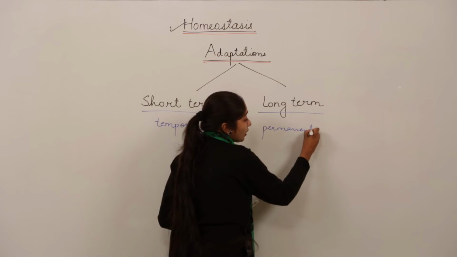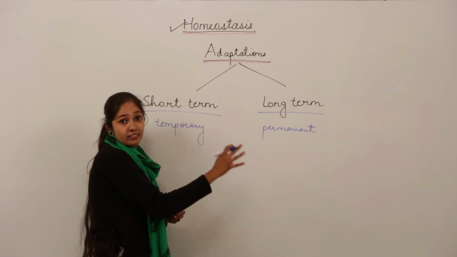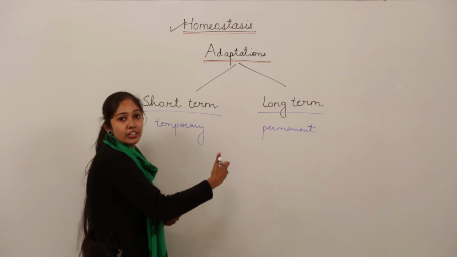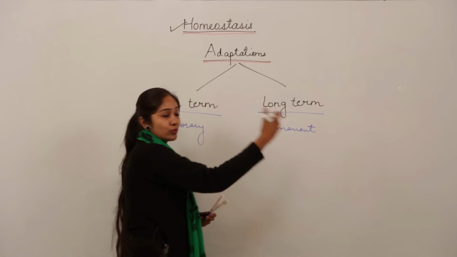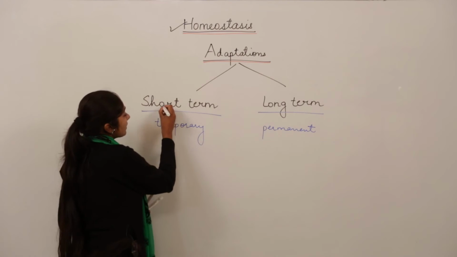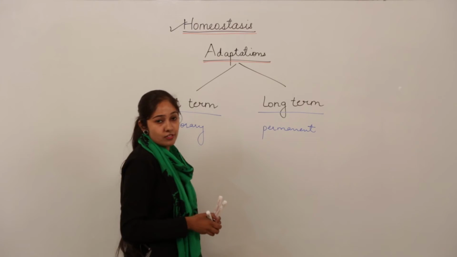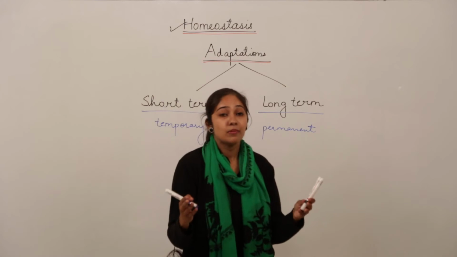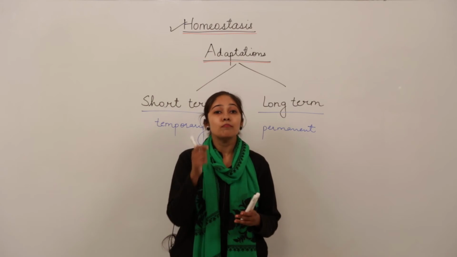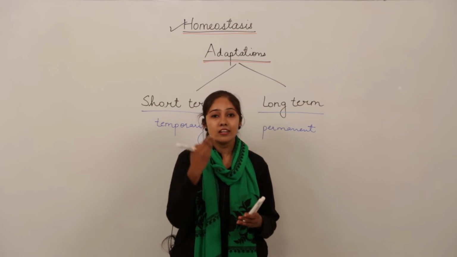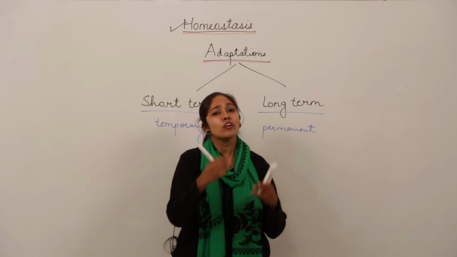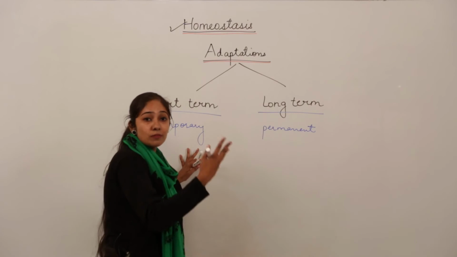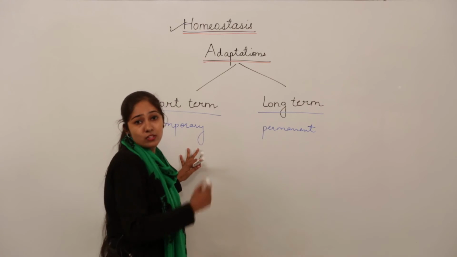It means they continue to be there in the generations to come, because they are passed from one generation to another, then to the next, and then to the next. So for example, if I talk about short term adaptations, when you go in the sun, when you stay outside in the sun for a longer time, there is development of a pigment called melanin on the skin layers of your face or your body parts. So that melanin generation is actually protecting you from the harmful UV rays of the sun.